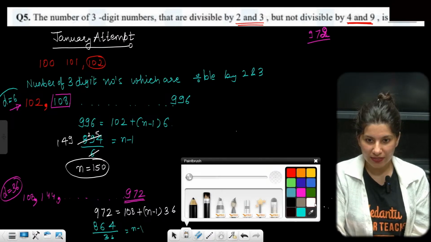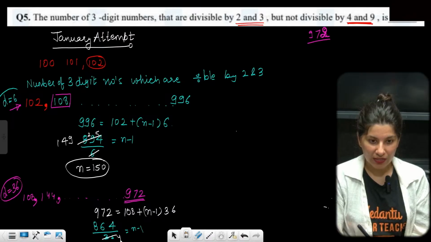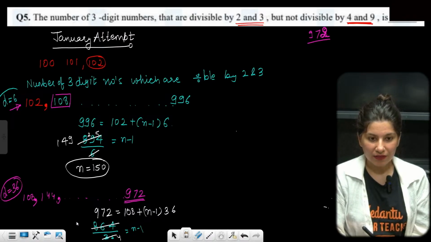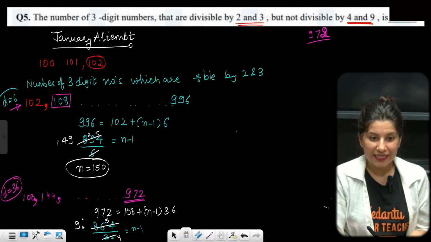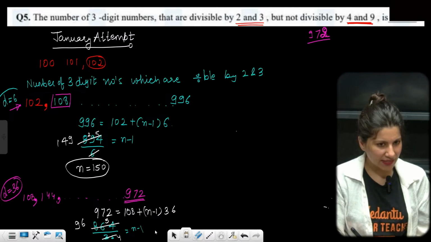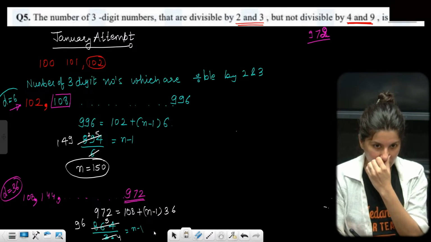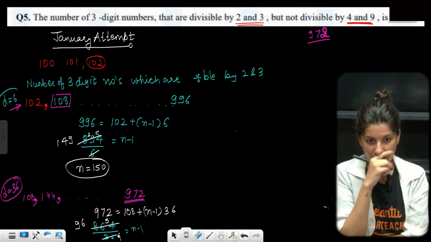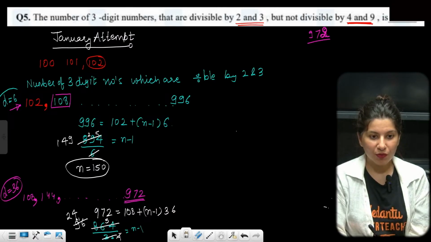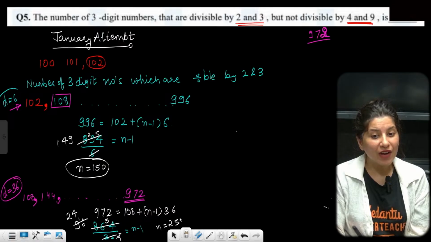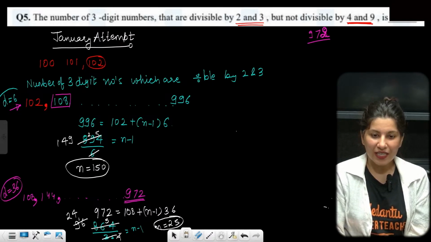Let's solve it out. 9 4s are 36, 9 6s are 54, and so on. So n minus 1 is going to be 24, which means n is going to be 25. Yes, we got it.